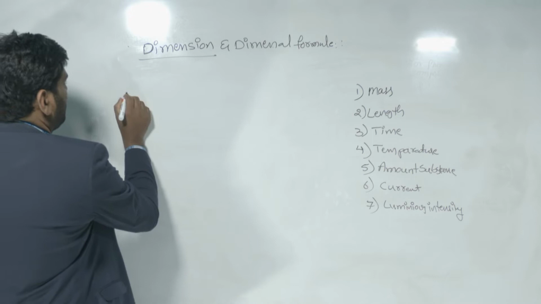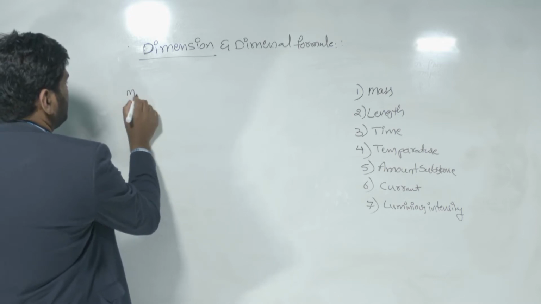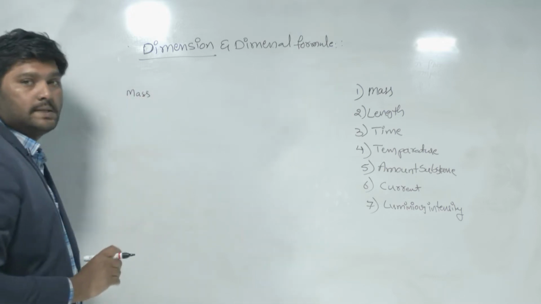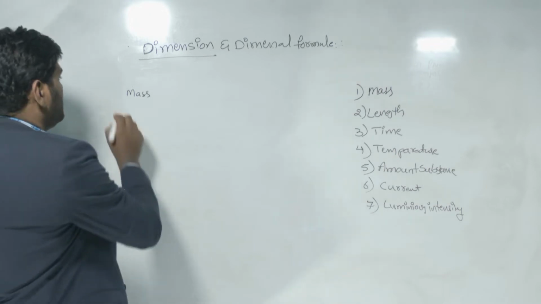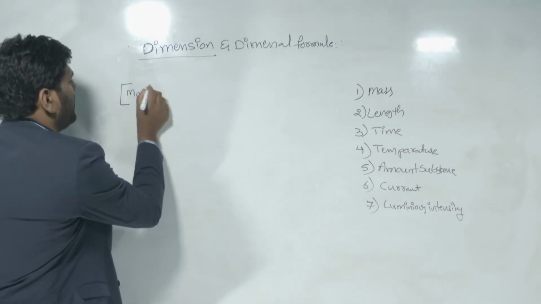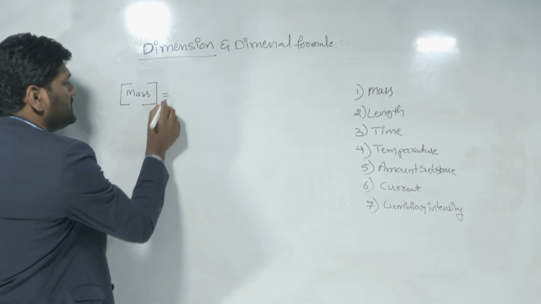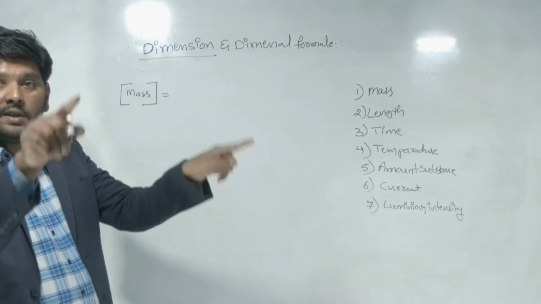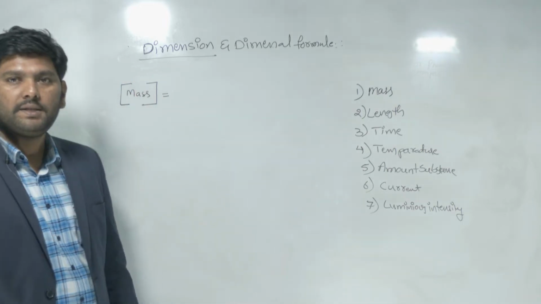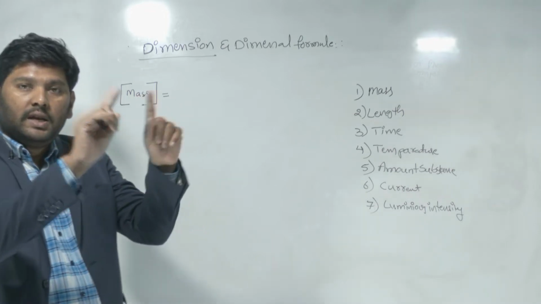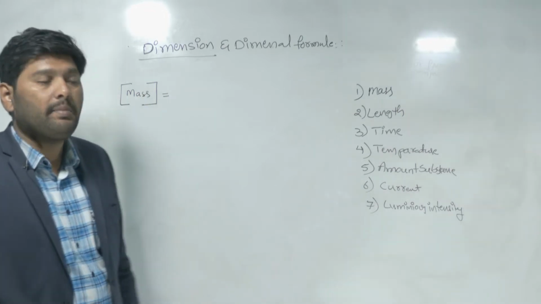See, let us take mass. Mass is a physical quantity. Every time, dimensions we will represent within a square bracket. Understand? Dimension formula will be written in a square bracket.